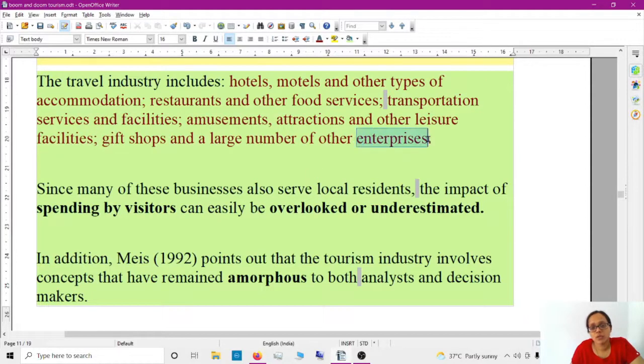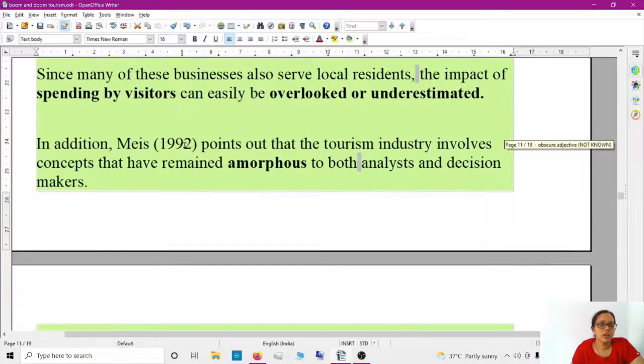Enterprises means it's like for business. Okay, since many of these businesses, spelling of business, it's like BUSINESS with double S. Okay, since many of these businesses, they are not saying 'this', they are saying 'these' because it's in the plural. If you write this, it will be a grammar mistake.